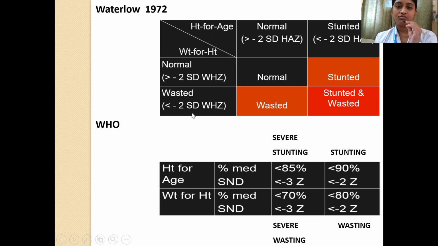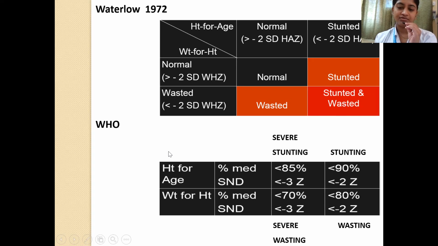Again, if there's a child who has weight for height less than -2 standard deviation, that is the child has wasting, but the height for age is normal, then that means the child has only wasting. But if a child has weight for height less than -2 and the height for age is also less than -2, that means the child is both stunted and wasted.